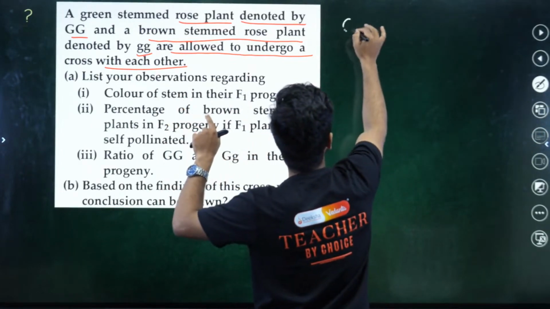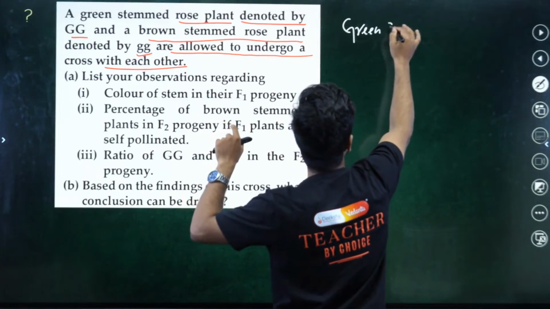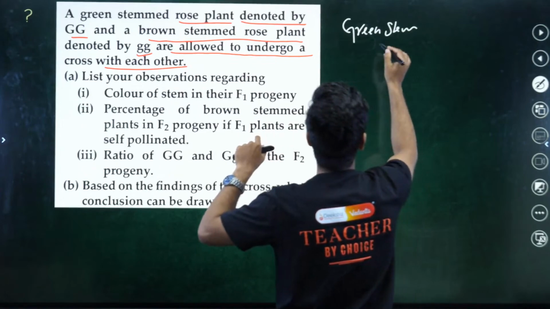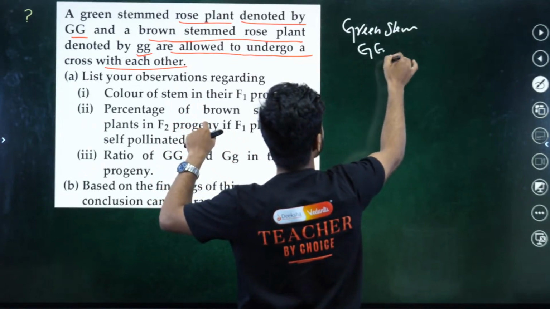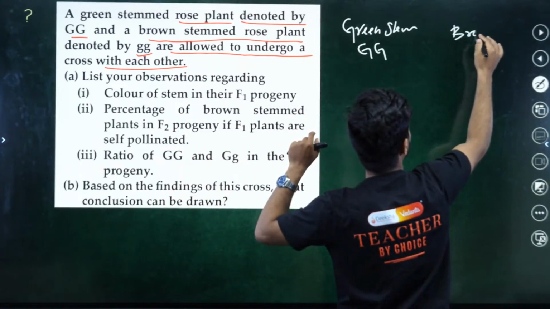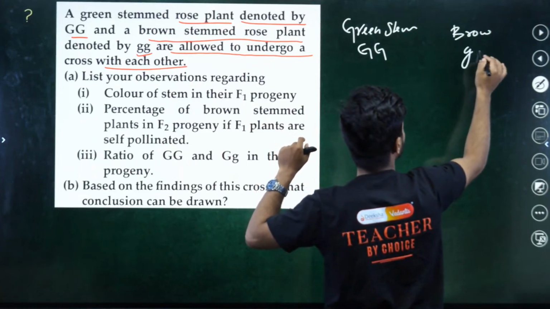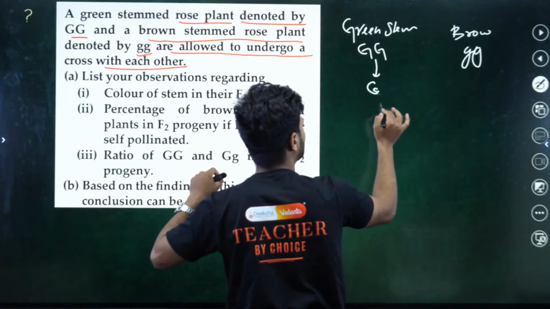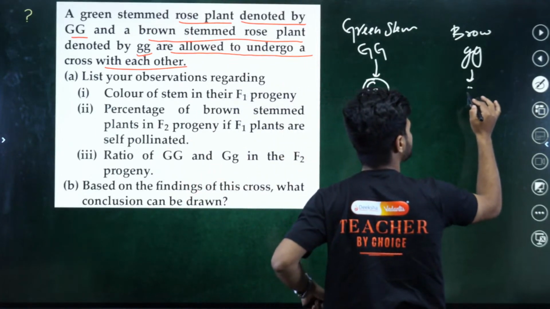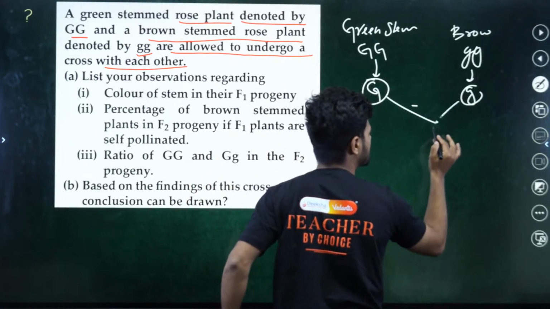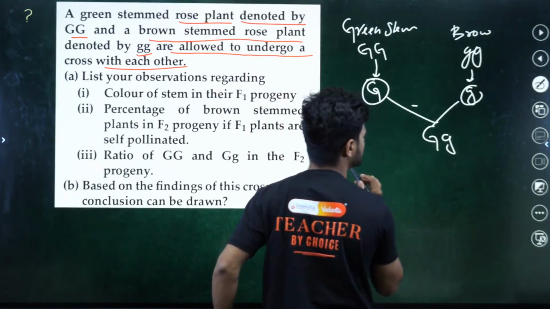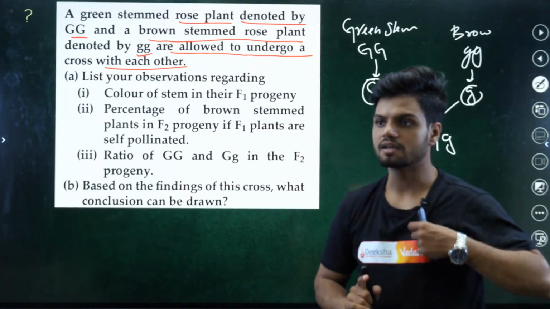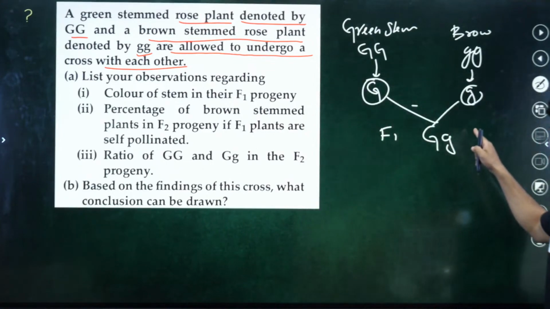We have the green stem here. What does the green stem say? Capital G and capital G. Then we also have the brown stem, that is small g and small g. Now what are the gametes we obtain from here? Capital G is a gamete here. Small g is a gamete here. We cross them, we get capital G, small g. This is nothing but the F1. I hope none of you have any doubt here.